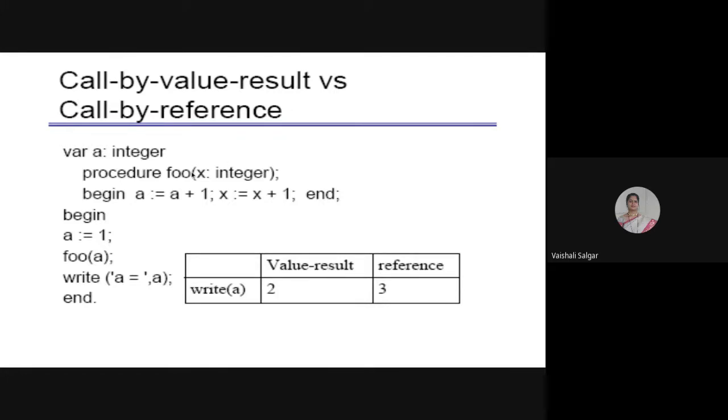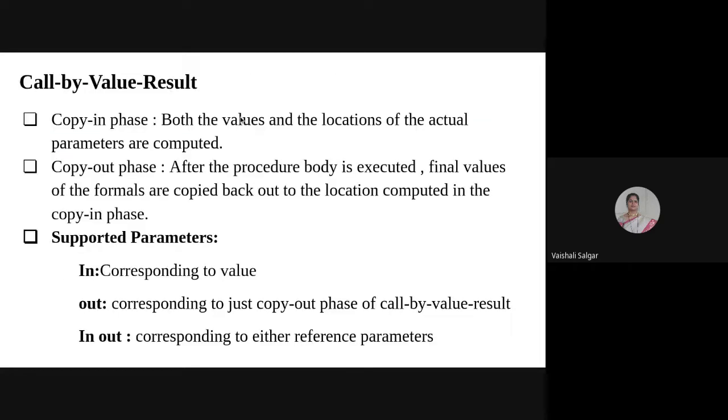So these are the different ways to give a call to a procedure: call by value, call by reference, and call by value result. In C, you can map call by value result when your function returns a value and you copy it into one variable, but there is no straightforward method which supports call by value result in C programming.